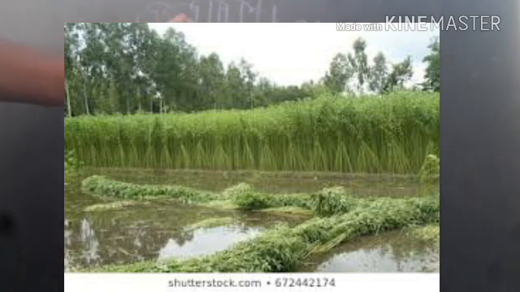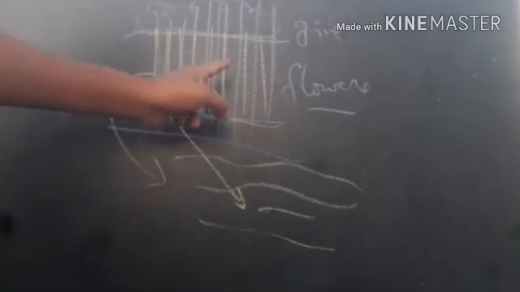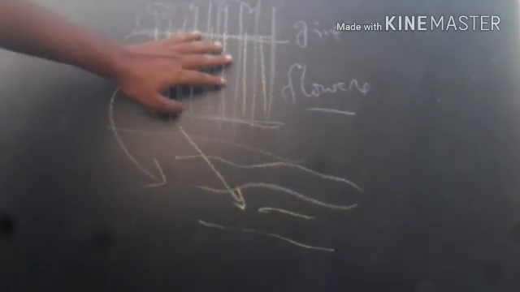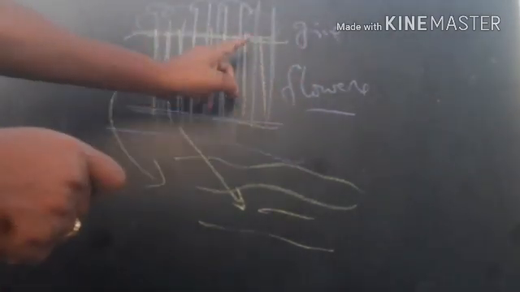Whatever jute is present around the stem becomes loosened, and the stem is going to rot. The stem rots, but the fiber remains as it is, so that we can easily remove the jute fiber from the stem of the jute plant.